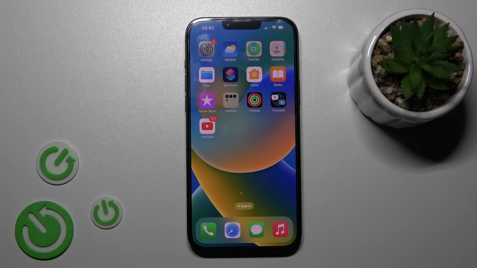Welcome. In front of me is an iPhone 14 Plus, and I'll show you how to activate the Hey Siri feature on this device.